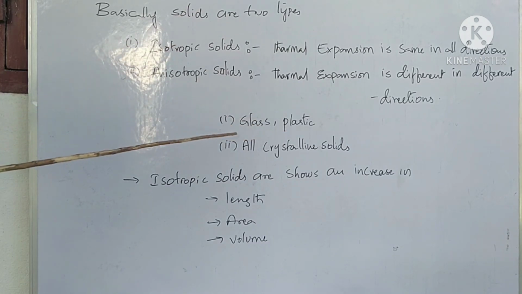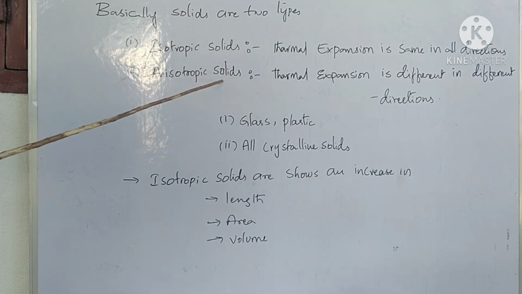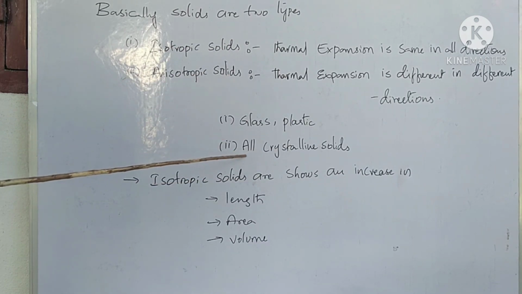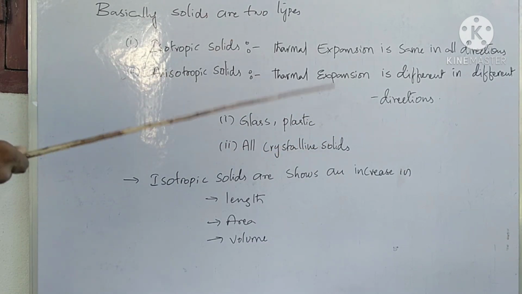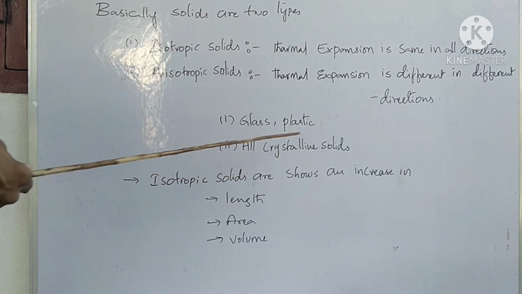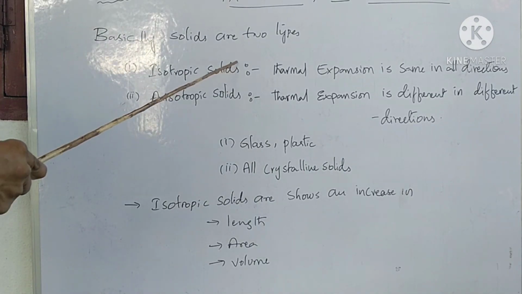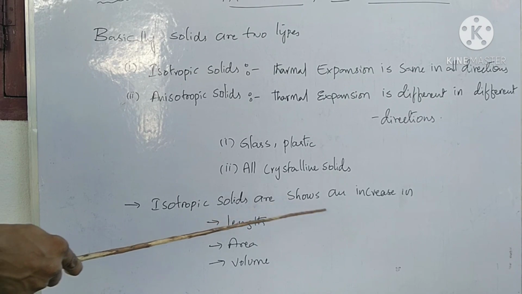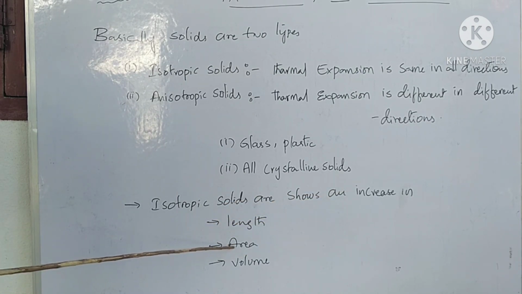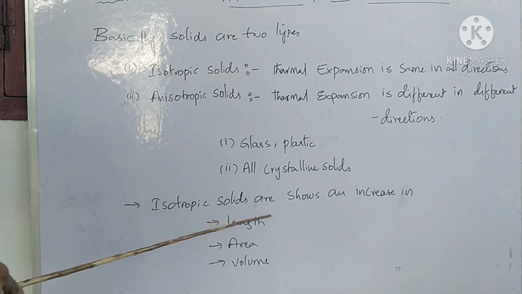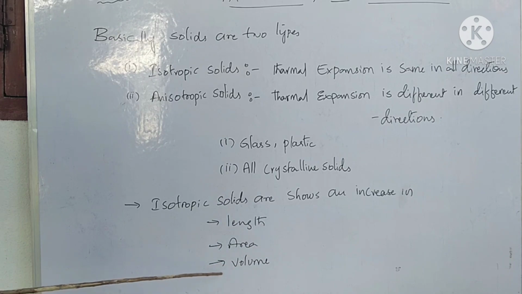Examples of anisotropic solids are all crystalline solids. Isotropic solids show an increase in length, area and volume.